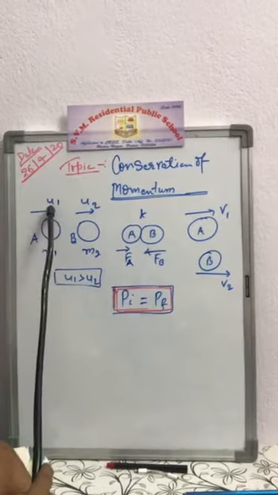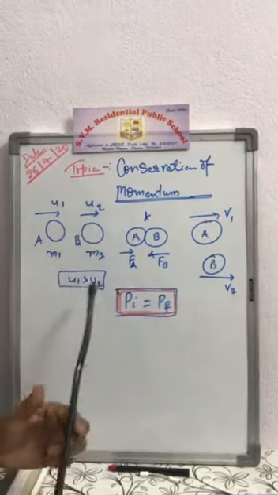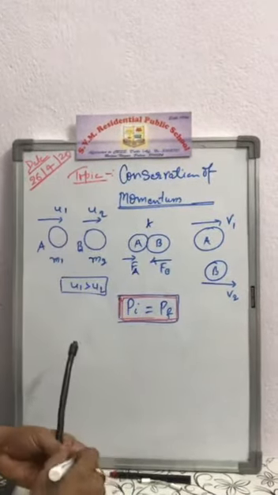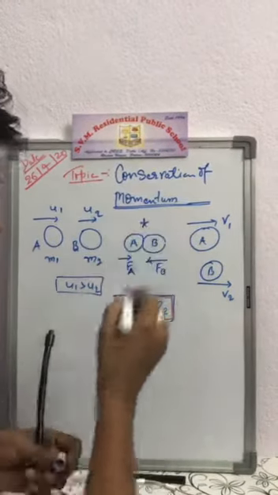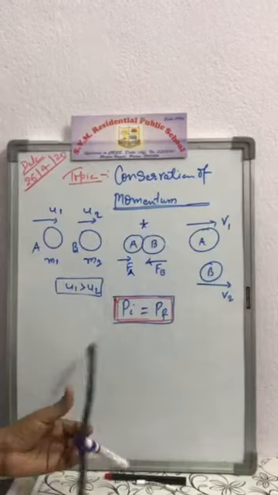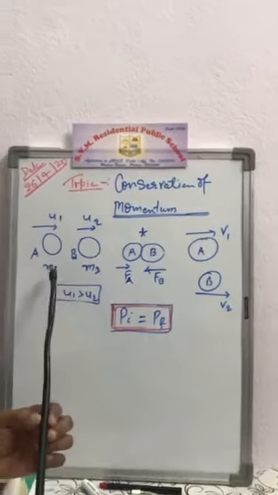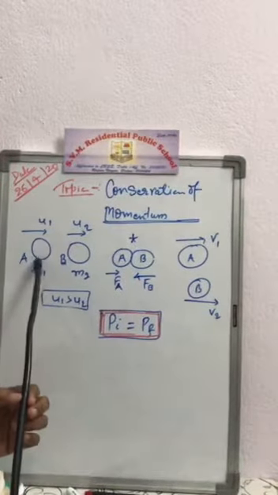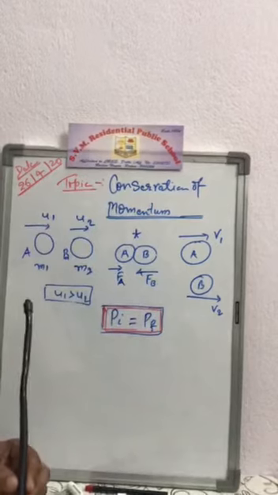A is moving with u1 and B is moving with u2. If we take a condition that u1 is greater than u2, then body A hits body B from behind.